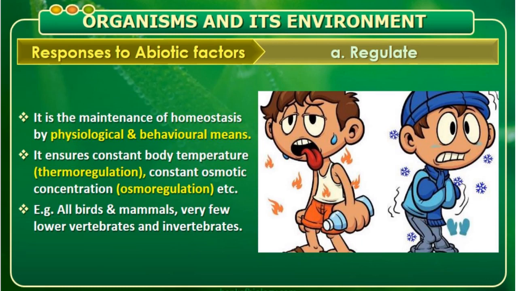All birds and mammals and few other vertebrates and invertebrate species show thermoregulation and osmoregulation to suit the environment where they live. So many mammals have the ability to maintain body temperature and thrive, whether they are in Antarctica or in the Sahara deserts also. So usually when we consider here, see,